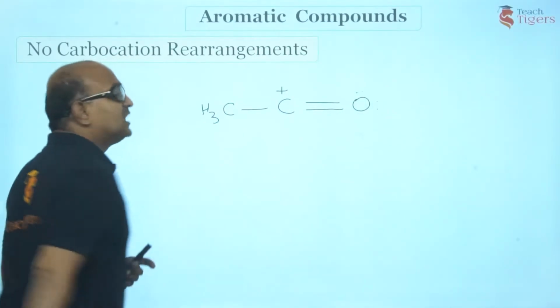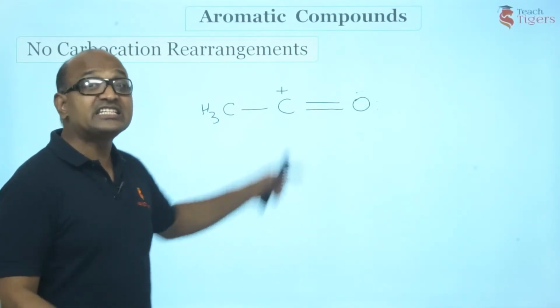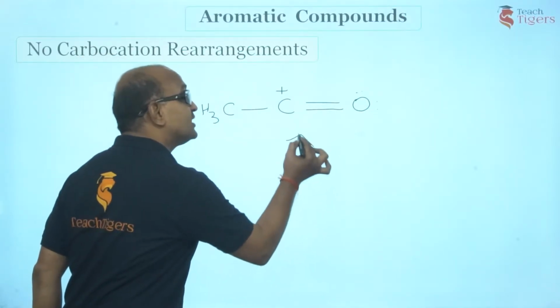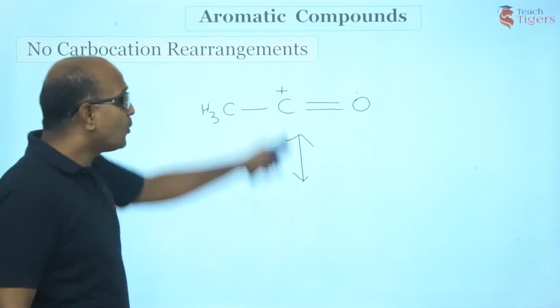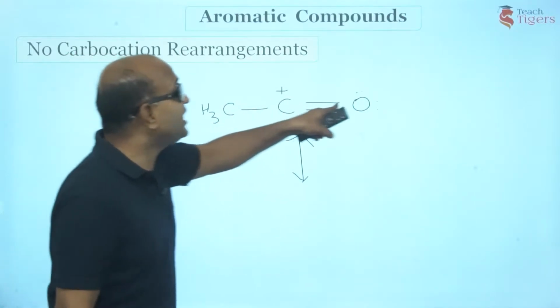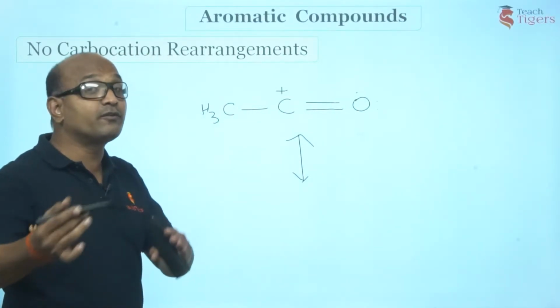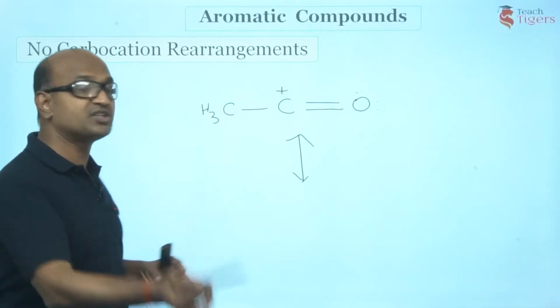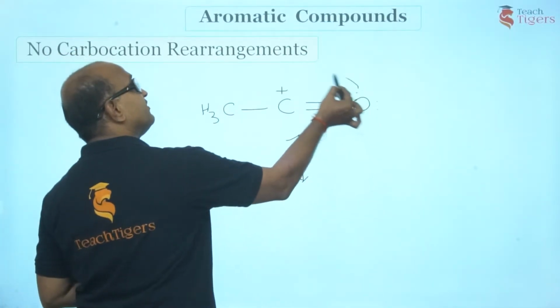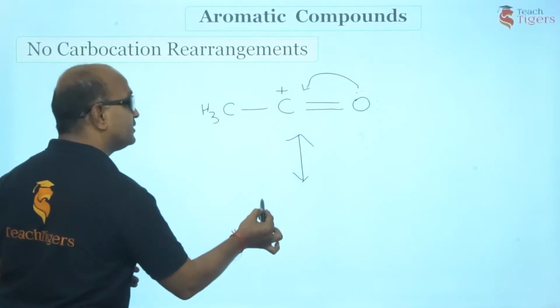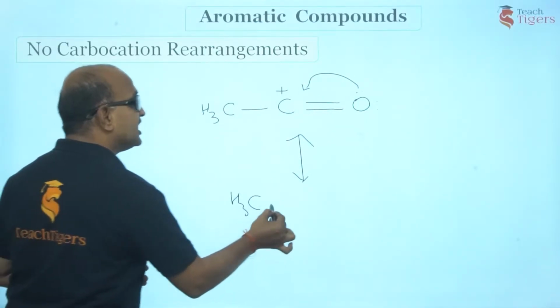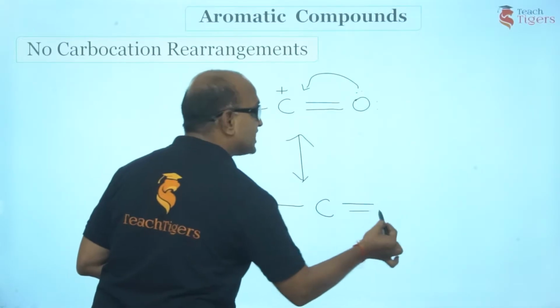Am I right? Now guys, can you see that this acylium ion is resonance stabilized? How? The positive charge is in conjugation with this lone pair. The electron cloud will flow from high potential to low potential. Now this oxygen will donate electron to this carbon, resulting in this resonance stabilized acylium ion.